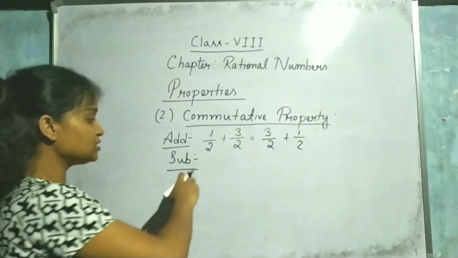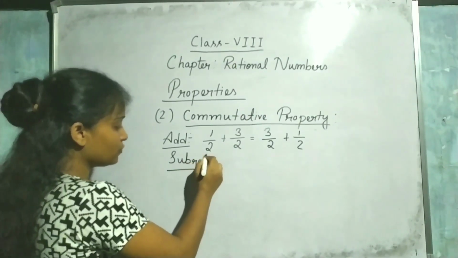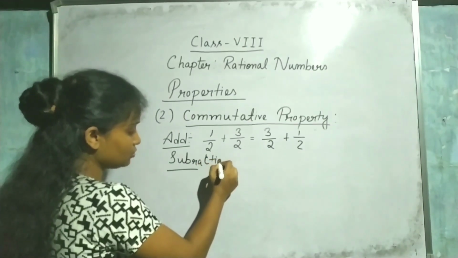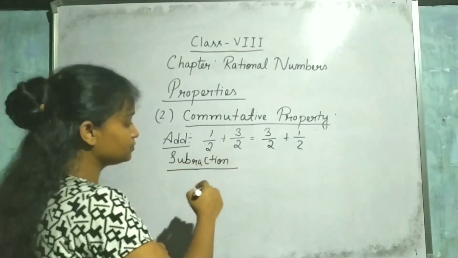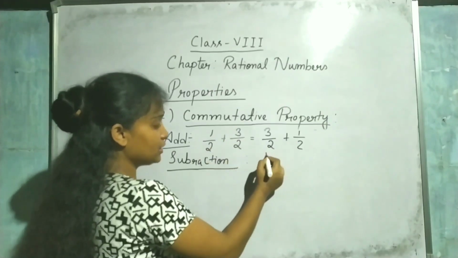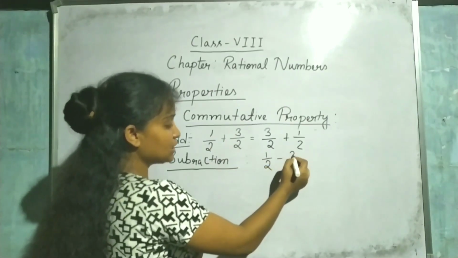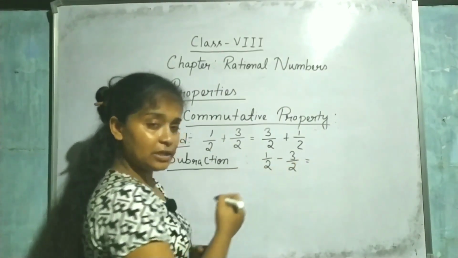Now if you are doing it for subtraction, look, take the same numbers only, like 1 by 2 minus 3 by 2. Then it becomes what?